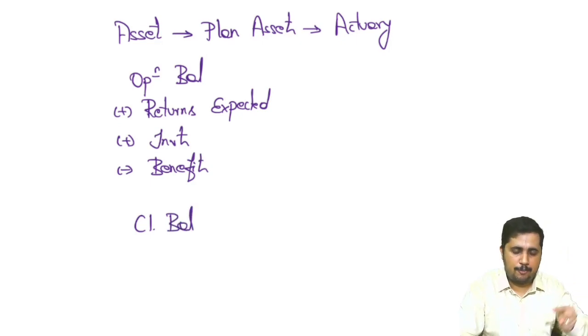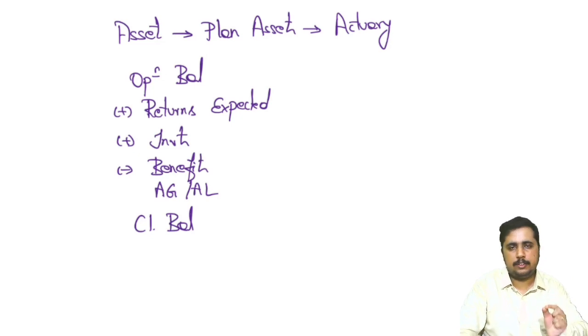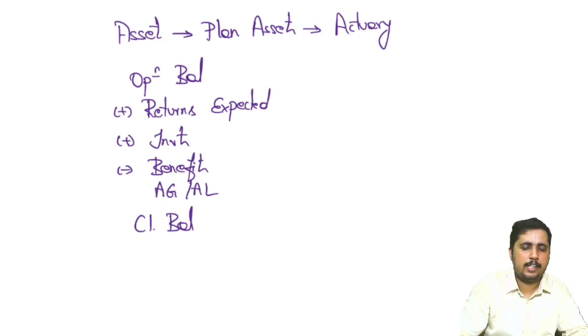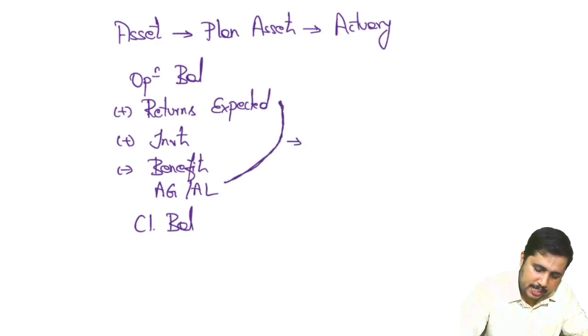Suppose if there is a difference, again it will be considered as actuarial gain or actuarial loss. Even this will also be considered as actuarial gain or loss. If you take both expected returns and actuarial gain or loss, that will actually give you the actual return.